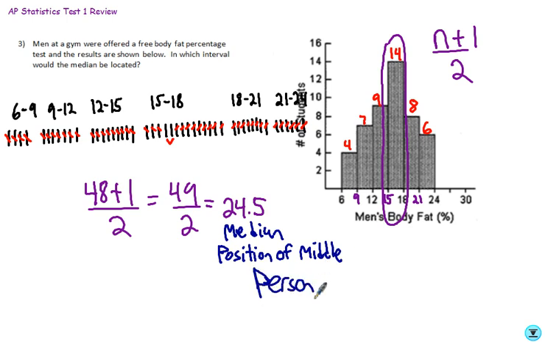And that makes sense, right? Because there's our 24.5 right there, and we take the average of the two. Now, how could I have done that without doing all this? Well, go back to your numbers here. If we use this formula, it tells us that somewhere between 24 and 25 would give us our middle person.